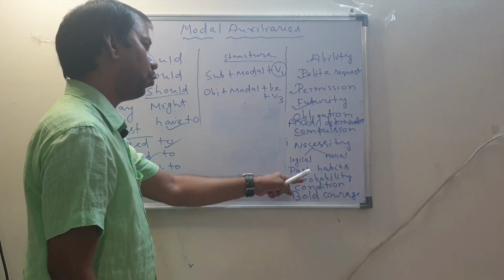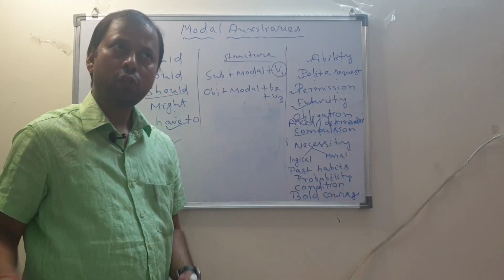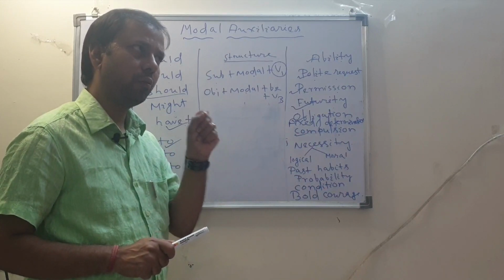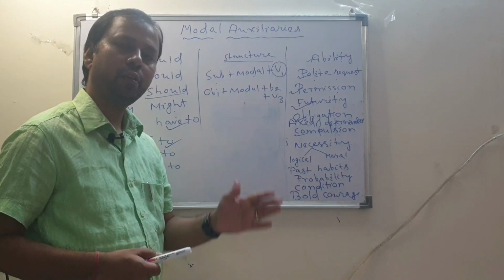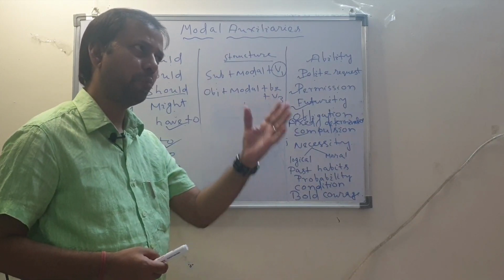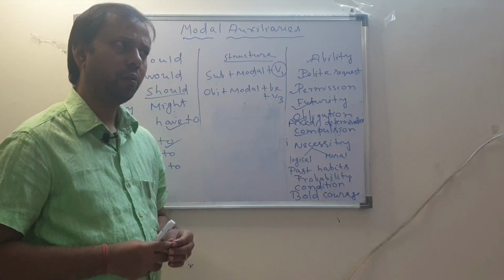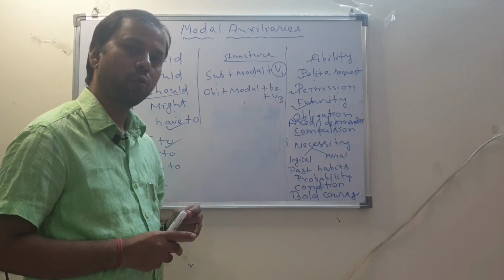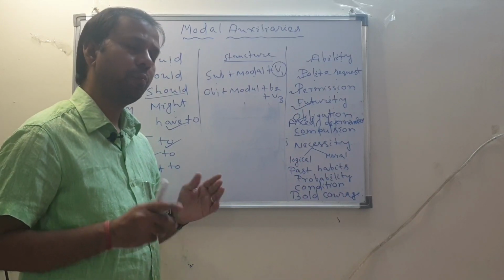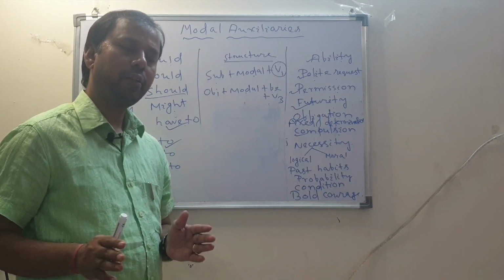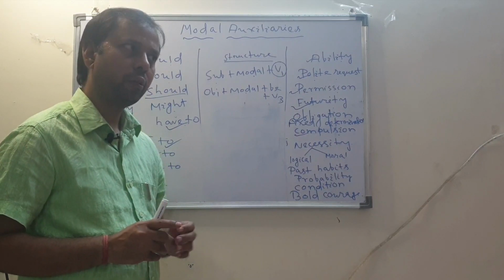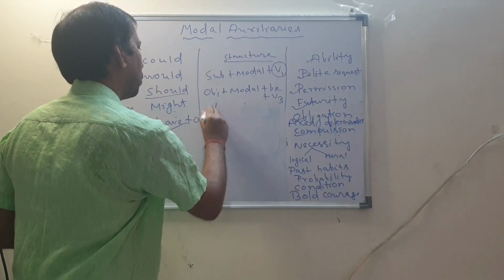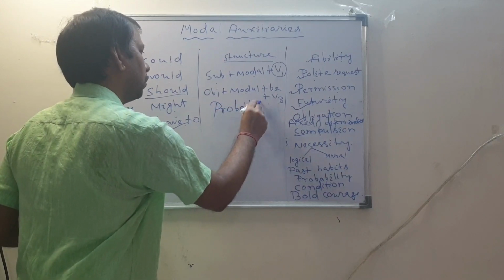And for probability, what do you mean by probability? Suppose one of your friends is standing 100 meters away, and you judge in all probability his physical features, his appearance, you guess that he is your friend. So he appears to be like my friend, so he should be Mr. Ashok. That means you are guessing. Suppose you know the train would be in the platform by 10:30 p.m. So your relatives have gone, you say they should be in the platform by now. So should is used for probability. For probability we use should.